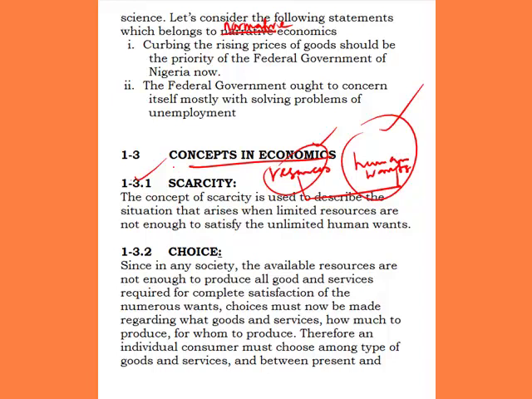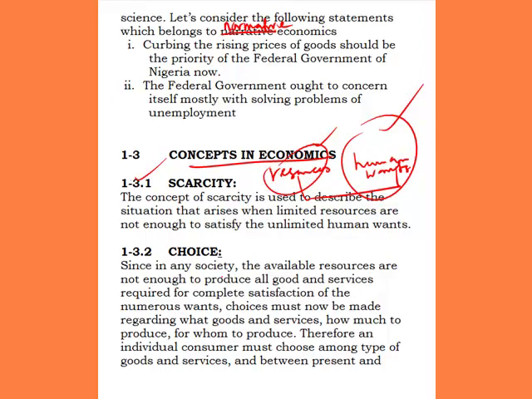So therefore, scarcity explains the inadequacy of the available resources to cater for the numerous human wants. So that is scarcity. The next one is choice. When something is scarce, then there is need for us to prioritize. There is need for us to make choices, because so far our resources are not enough to cater for our human wants. Our wants are many, while our resources are minimal. Then we need to make choices among our wants, which our resources will satisfy. Then choice comes in.